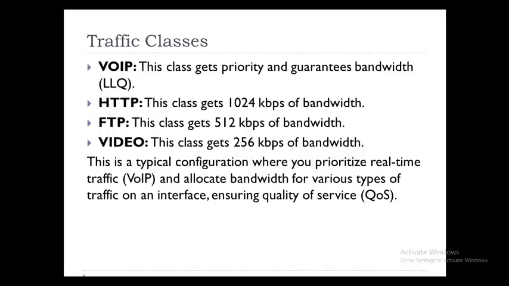But the voice over IP, we want to put it in a fixed queue, the queue that will never run out of bandwidth. The queue that will always forward the traffic without ceasing.